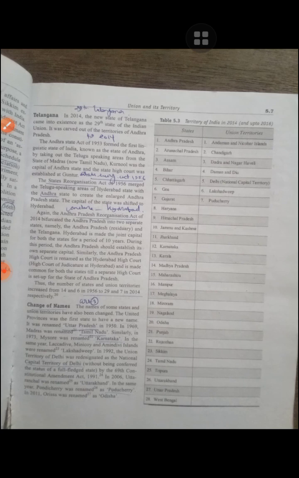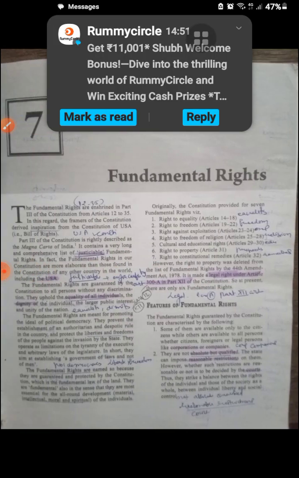Change of names. The names of some states and Union Territories have also been changed, and the United Provinces was the first to have a new name. Uttar Pradesh in 1950, Madras renamed Tamil Nadu, Karnataka likewise, and Lakshadweep in 1973. The Union Territory of Delhi was designated the National Capital Territory of Delhi by the 69th Amendment. Uttarakhand's name remained the same. So this was all about the states. Now next is about fundamental rights. We will discuss the fundamental